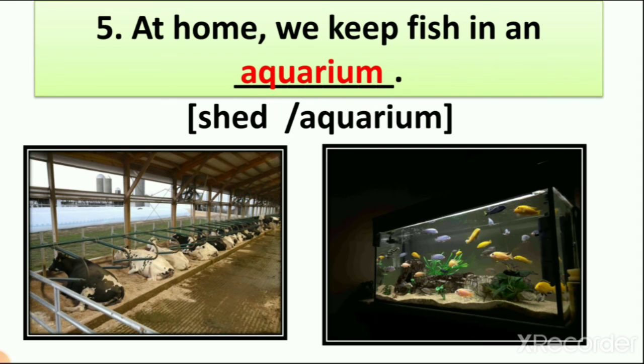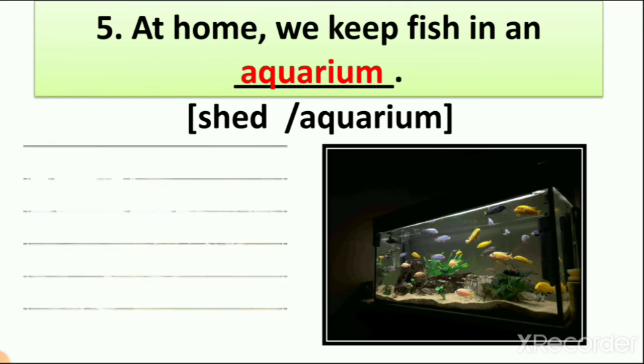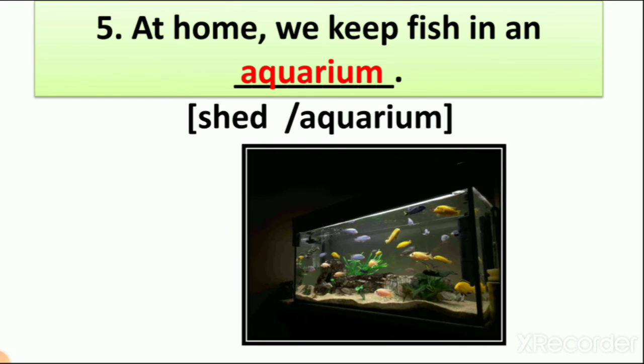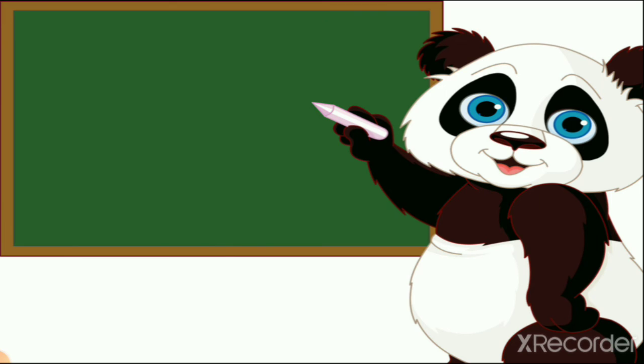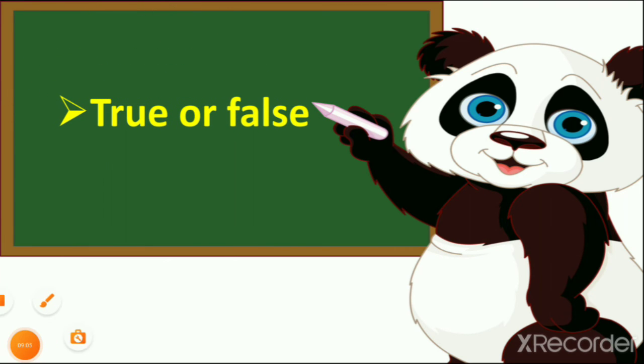So who is living in a shed? A cow is living in a shed. So we write here aquarium. So what is the answer? At home we keep fish in an aquarium, right? Now let's see our second question. True and false.